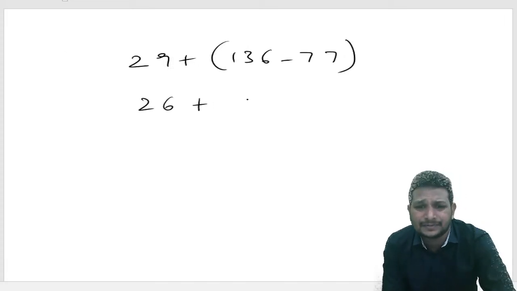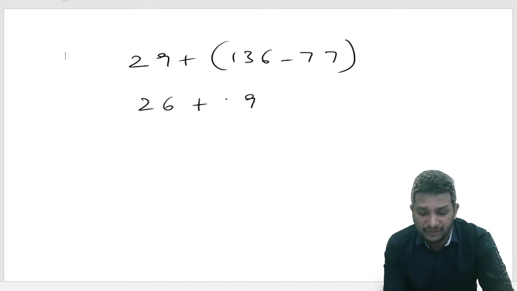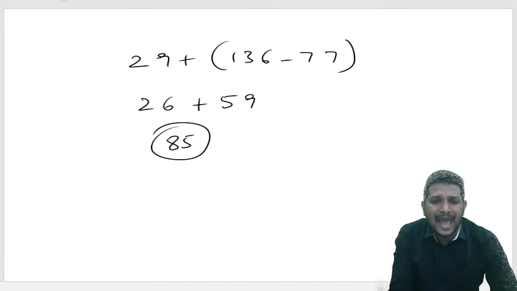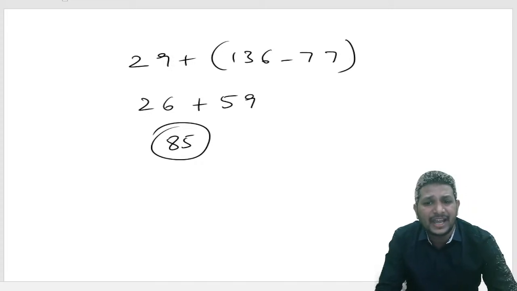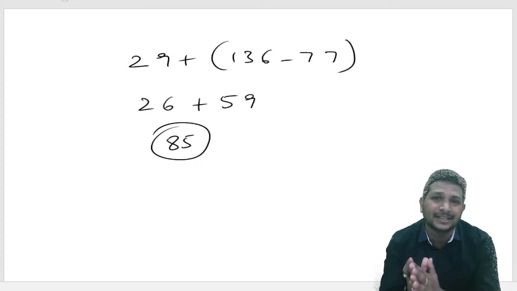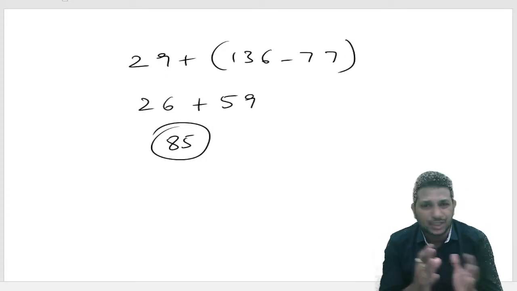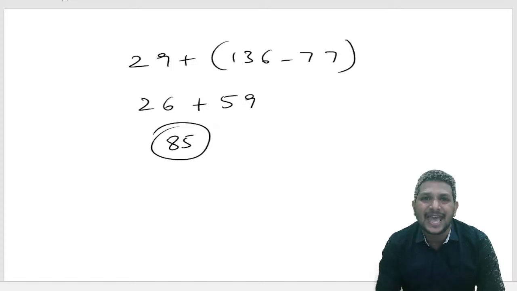What do I get? 136 minus 77 is 59. When I add 29 to this, what do I get? 88. We got the angle as 85 degrees. But 85 degrees is nothing but what? According to the lines and angles part, an angle between 0 and 90 means acute angle, because they're asking the type of an angle.